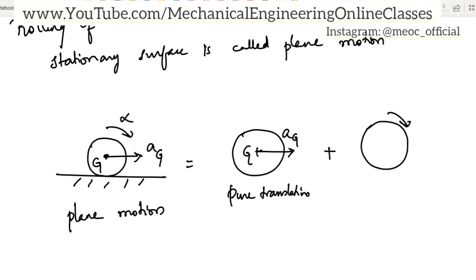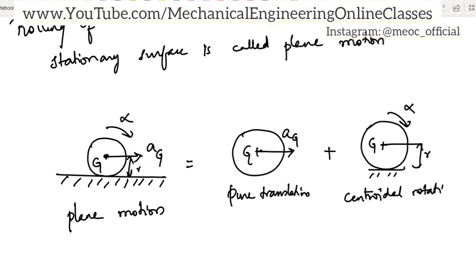Because the rolling is happening on this particular stationary surface, point G is always at a height equal to the radius of the disc or wheel. So this alpha is always happening about G. G is always at the same height R. So this is an example of centroidal rotation. So pure translation plus centroidal rotation, these put together become the plane motion.